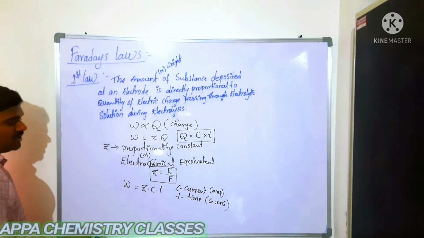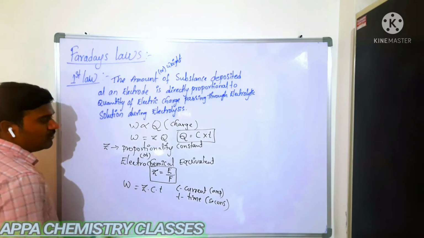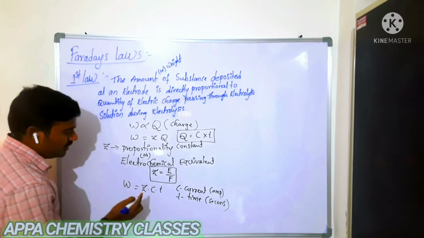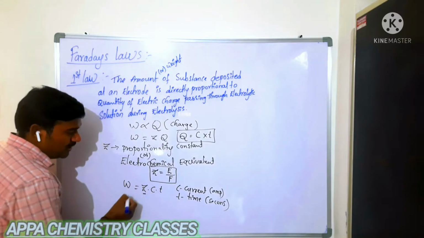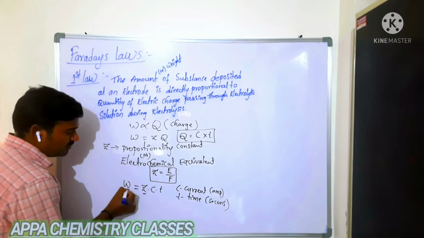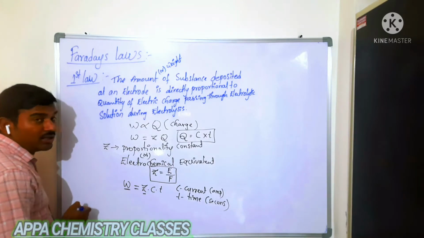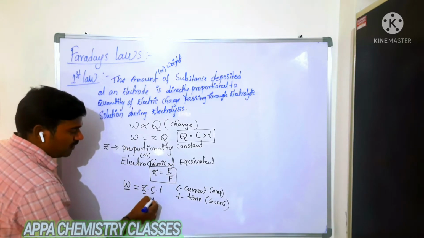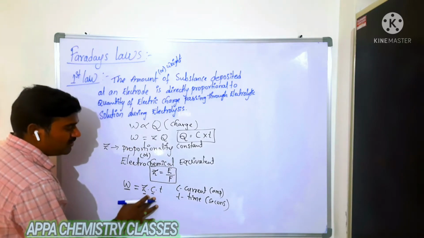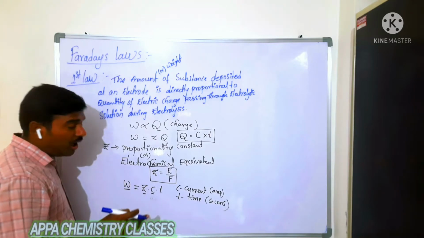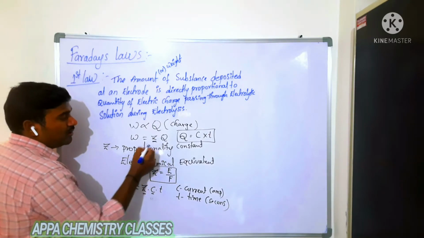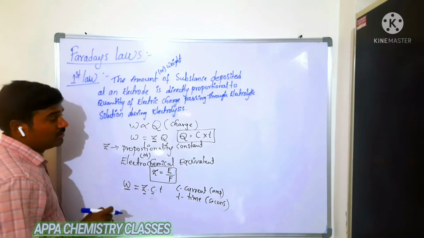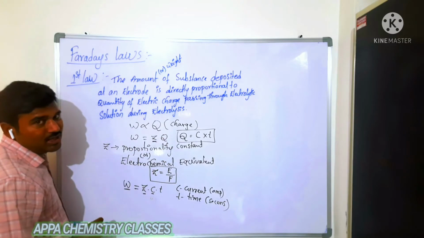Now you see how we can define this electrochemical equivalent. Electrochemical equivalent is equal to the weight of substance, the weight of the electrolyte which is deposited at the respective electrode when 1 ampere of current is passed for 1 second, or simply, the electrochemical equivalent is equal to the weight of substance deposited at the electrode when 1 coulomb of electric charge is passed.